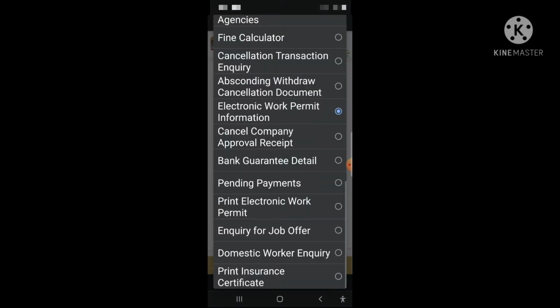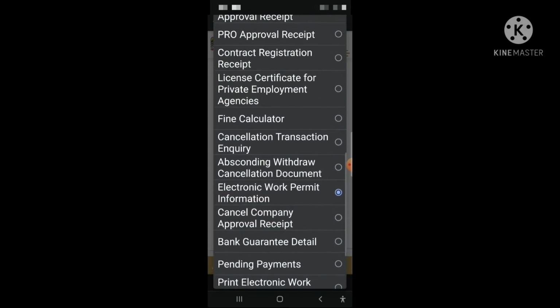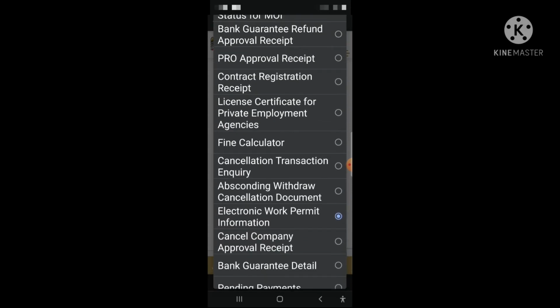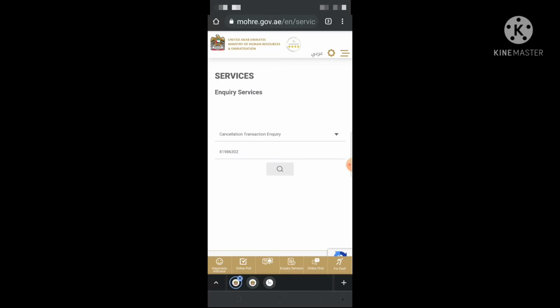This is the second step we have to see. Then we have to click on cancellation transaction inquiry by the same number. But here guys, it will not show you anything. In my previous video there were some details by the labor department, that details is after cancellation.